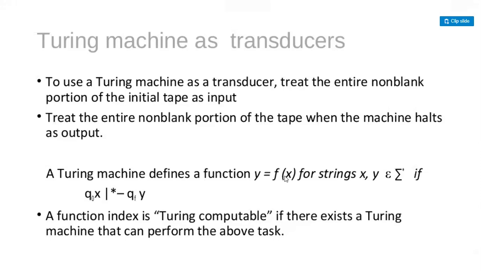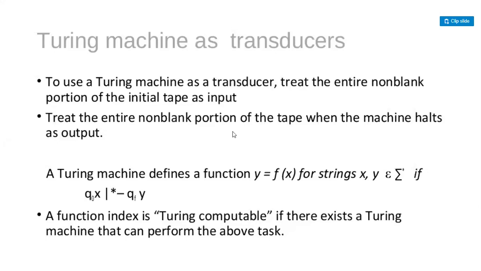Then the machine halts with an output. That means, by doing the procedure to get the acceptance, whenever the machine halts with an output, we can say that it is a transducer, right?